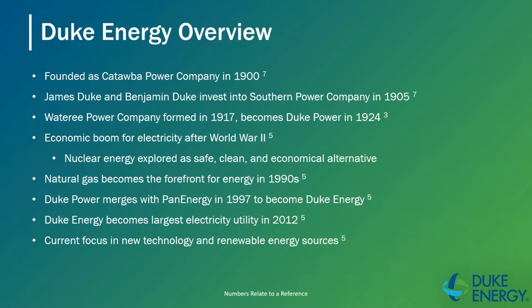After World War II, there was an economic boom for electricity, and nuclear energy was being explored as the safe, clean, and economical alternative to what was being used. This would continue into the 1990s when natural gas became the front runner for energy. As a result, Duke Power would merge with Pan Energy in 1997 to officially become Duke Energy.